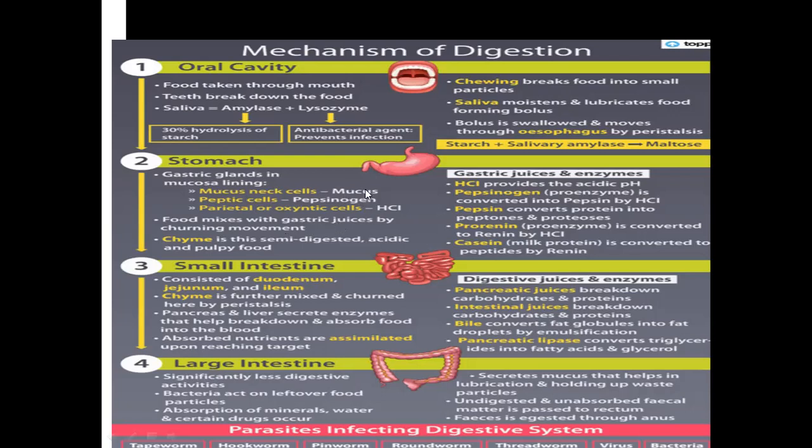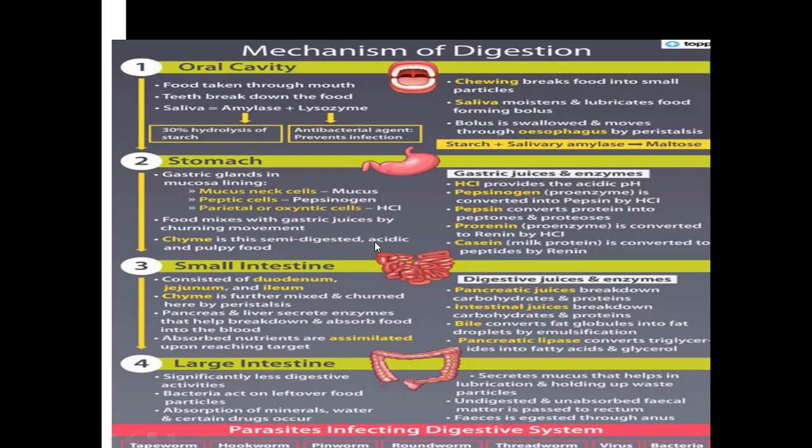Then the food mixes with the gastric juices. Overall, gastric juice contains these enzymes and these substances. The food mixes with gastric juices by churning movement. Remember I told you food is churned in the stomach. Churning means, you know, curd is churned to become buttermilk. Mummy churns it nicely, right? So the same thing is happening in the stomach. The food is nicely churned and it is converted into what is called chyme.